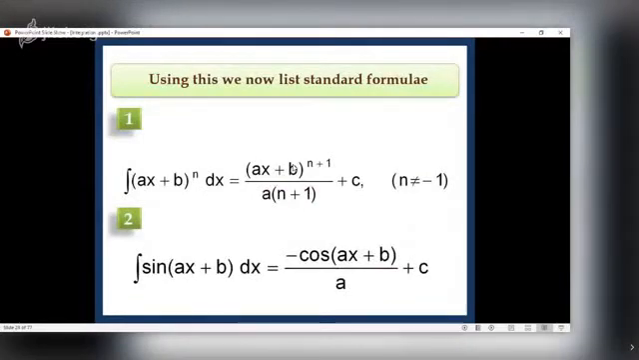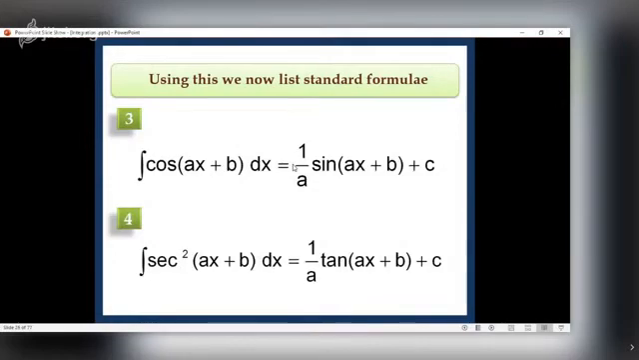Now using this concept, we list all standard formulae. Integral of ax plus b raised to n is ax plus b raised to n plus 1 upon a into n plus 1. Of course, n is not equal to minus 1. Then the second result, integral of sine of ax plus b is what? Minus cos of ax plus b upon a, provided a is not equal to 0. Now this is another set of results.